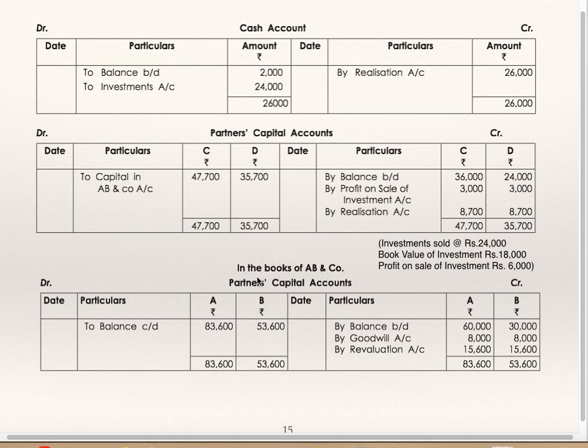In the books of AB and company, capital account of A and B, balance brought down 60,000, 30,000. Goodwill: they are equal partners, so goodwill is to be shared between them equally, 16,000, 8,000 and 8,000. Revaluation profit is to be credited. Balance carried down 83,600 and 53,600. So these four capital balances you will get in the new firm's balance sheet.